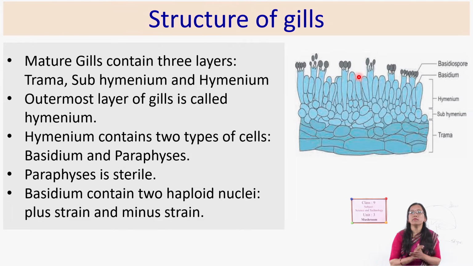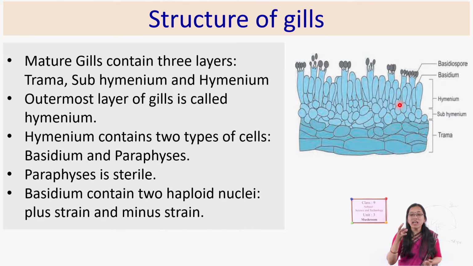In this hymenium region, there are two types of cells. Those which are larger and able to produce basidiospores are called basidium, and there are very thin small cells which are sterile, which cannot produce spores. Those are called paraphyses. Those large cells which are able to produce basidiospores are fertile.